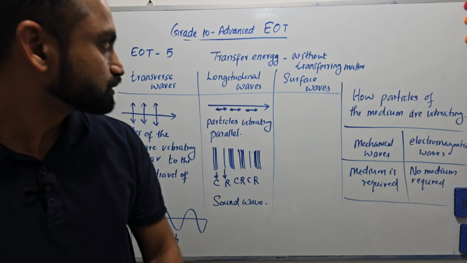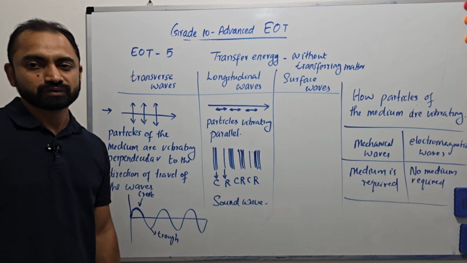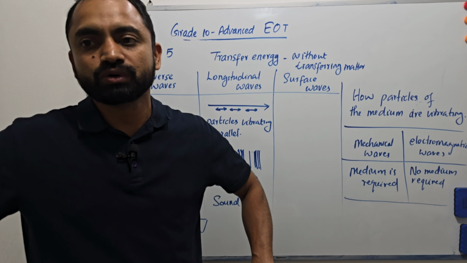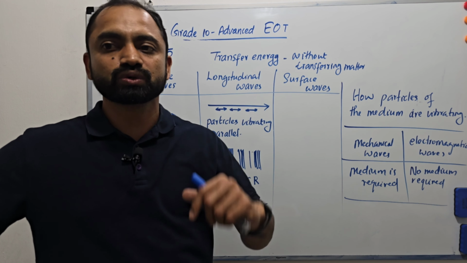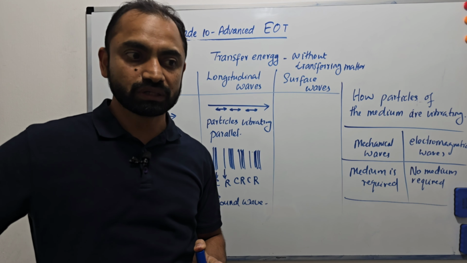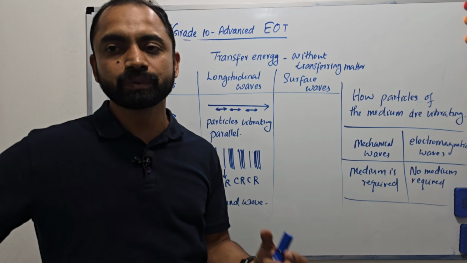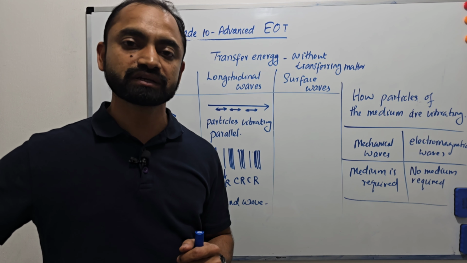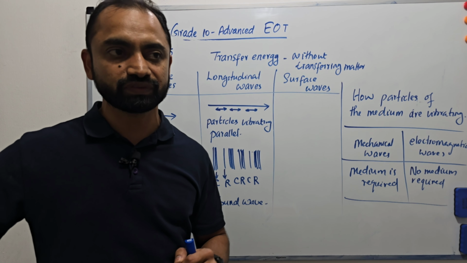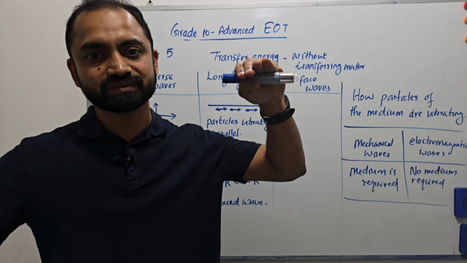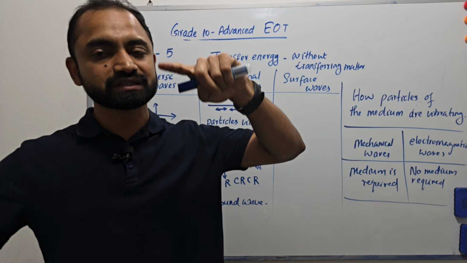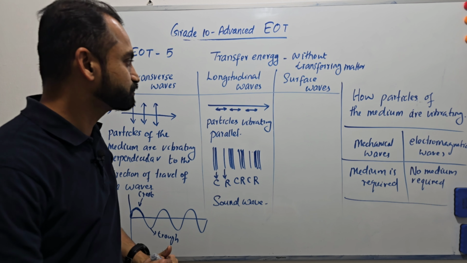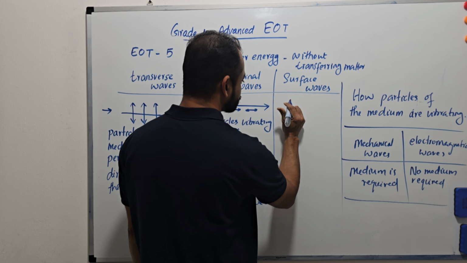Surface waves, right? For example, the water waves in the deep ocean, in the depth of the ocean or the depth of a lake, will be longitudinal waves. But on the surface, the particles will be moving in a circular pattern.